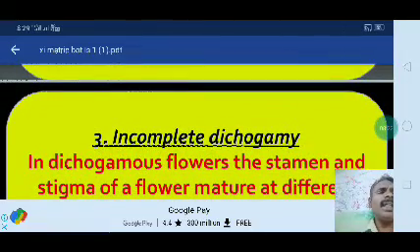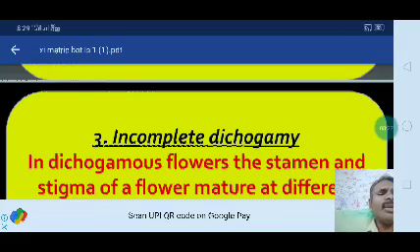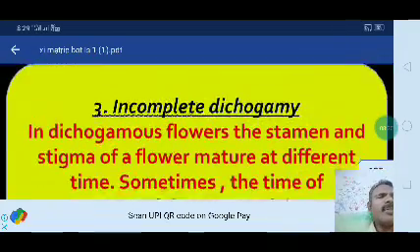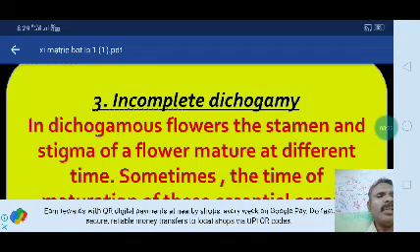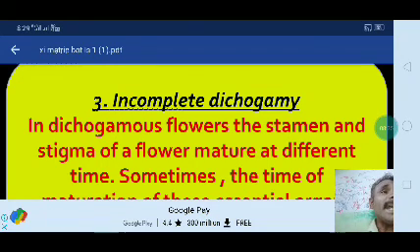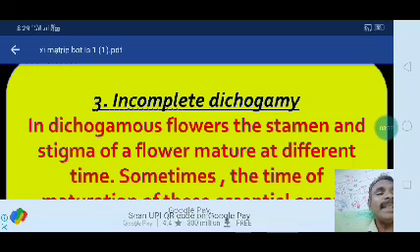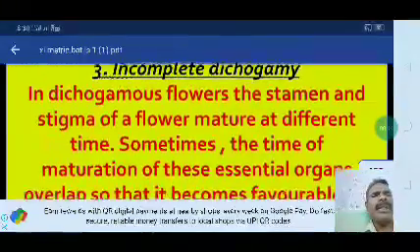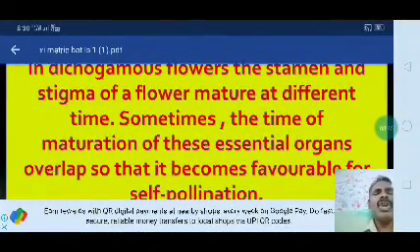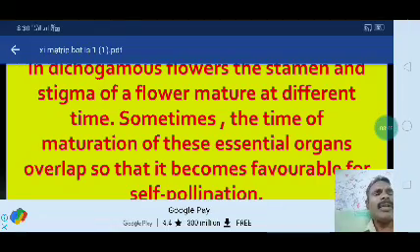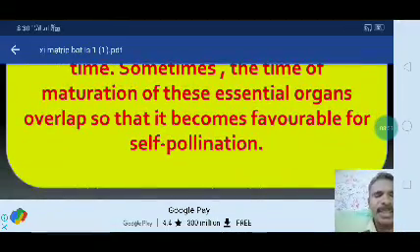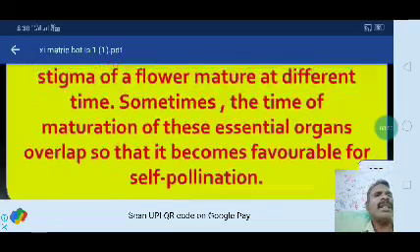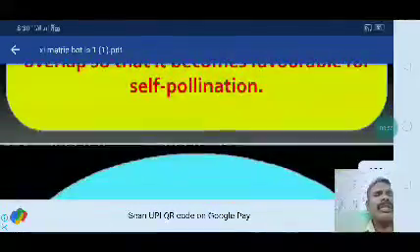Next one, incomplete dichogamy. In dichogamous flowers, the stamens and stigma of a flower mature at different times. You have to underline the words different time. Sometimes the times of maturation of these essential organs overlap, so that it becomes favorable for self-pollination to occur. In that way, self-pollination also occurs in incomplete dichogamy.